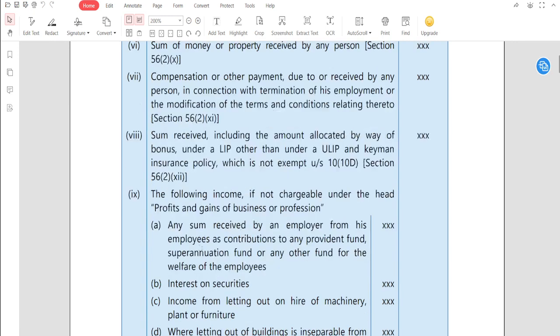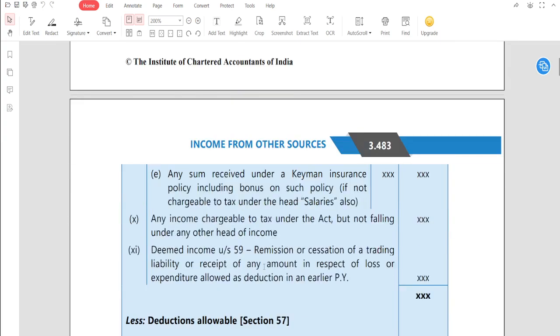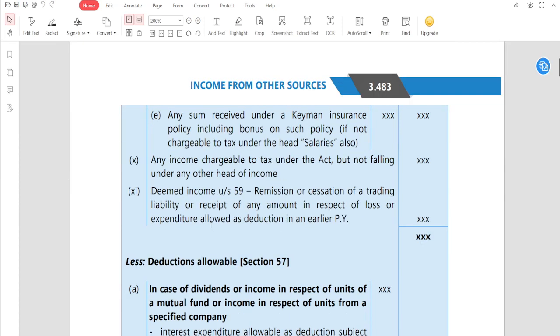Now the following income, if not chargeable under the head profits and gains of business and profession, ये हम लोग पढ़ चुके हैं ऑलरेडी। क्लियर है गाइस? Any income chargeable to tax under the act but not falling under any other heads of income. I am repeating again. Any income chargeable to tax under the act but not falling under any other heads of income. अगर कोई other heads of income में नहीं है तो ये chargeable होगा under this particular act.